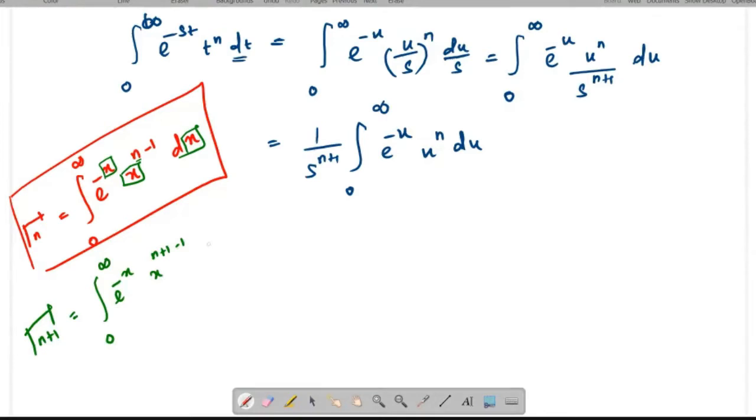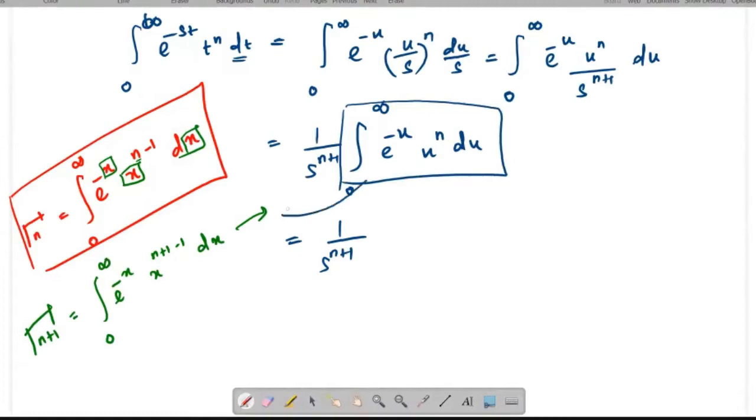You can cancel 1 and minus 1. So dx. Now I'm going to apply these things here, which is equal to, I'm going to substitute this term. So 1 by n plus s power n plus 1 into, instead of this term, I'm going to apply this value. You may get gamma n plus 1. So the final answer is integral over 0 to infinity e power minus st. That means L of t power n is equal to gamma n plus 1 divided by s power n plus 1.